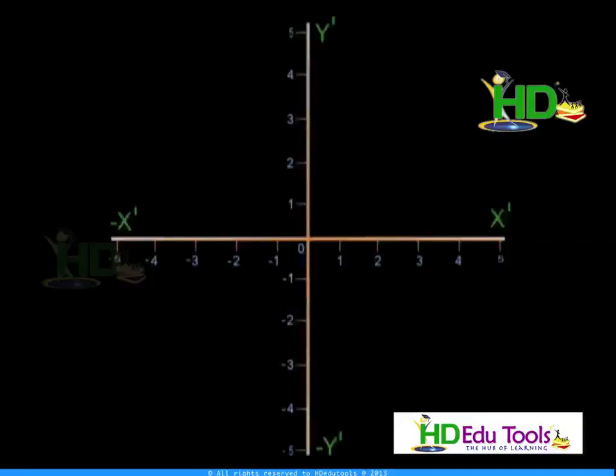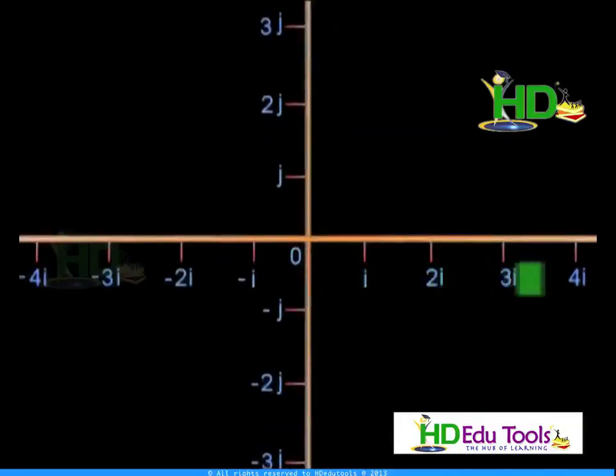Similarly, in vector notation, if I take the same coordinate system, along the x-axis I represent i, 2i, 3i, 4i, like that. That i is the unit vector having magnitude of 1 along the x-axis. That is, the magnitude of i is equivalent to 1, but the meaning of i is that it is along the x-axis.